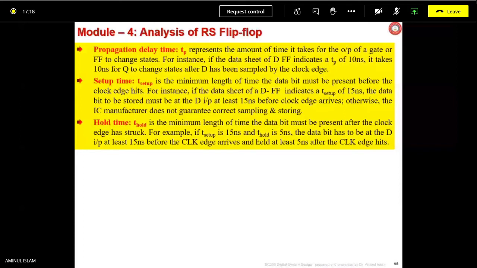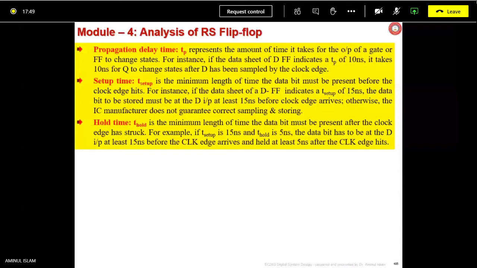For instance, if the data sheet of a D flip-flop indicates a TP of 10 nanoseconds, it takes 10 nanoseconds for Q to change states after D has been sampled by the clock.